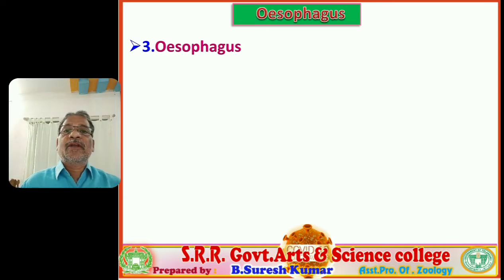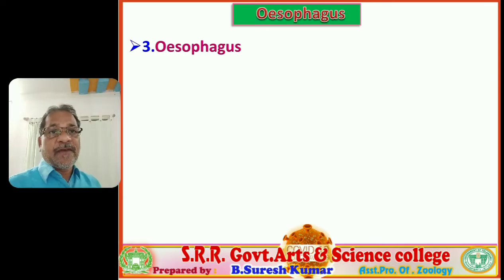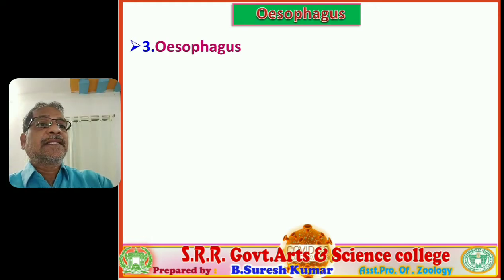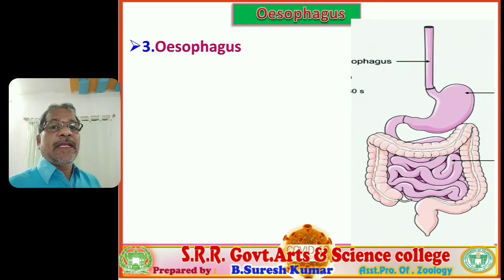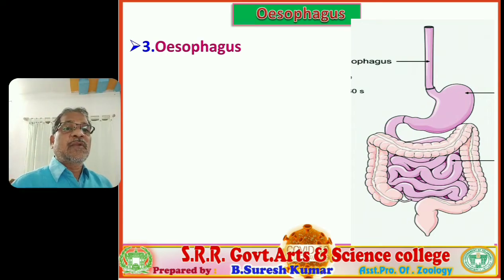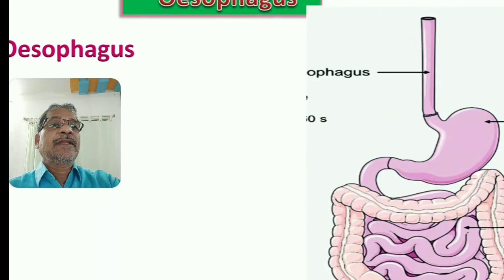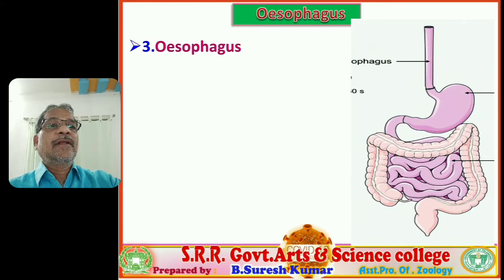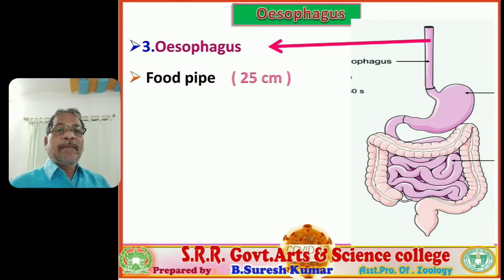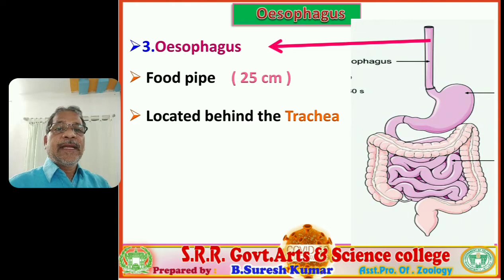The subsequent part of our digestive system, the pharynx, leads into the esophagus. Let's discuss the characteristic features of the esophagus. You observe this is the prominent alimentary canal, and you have to focus on what the esophagus is. It is a tube, commonly called the food pipe, approximately 25 centimeters in length and located